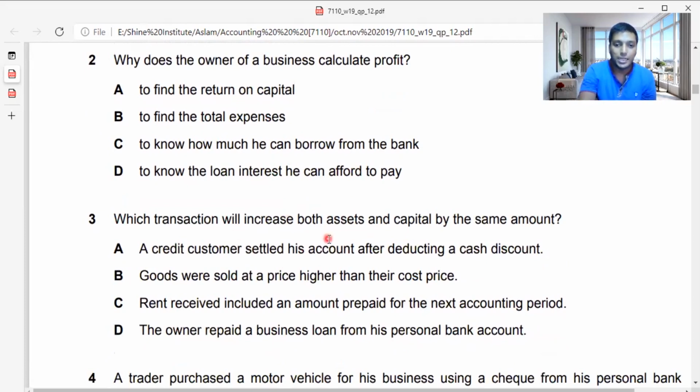Which transaction will increase both assets and capital by the same amount? They have given a few transactions and they're asking how they are going to affect assets and capital. What are the ways it is going to increase? When it increases, assets and capital will increase by the same amount.